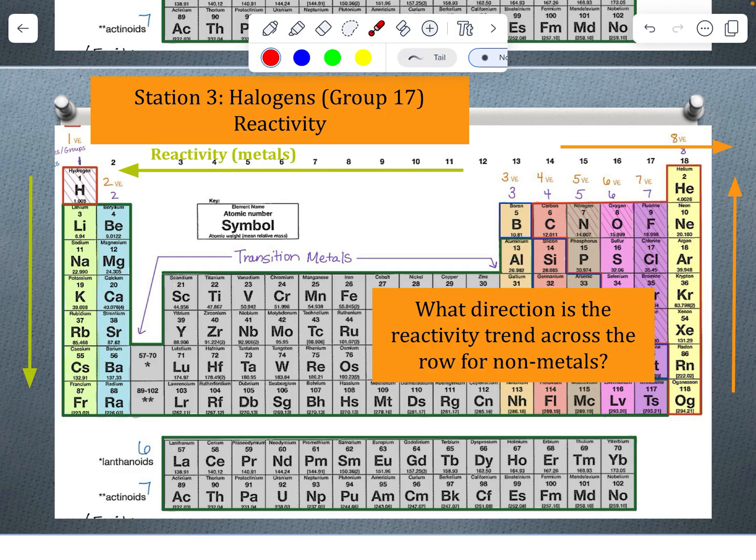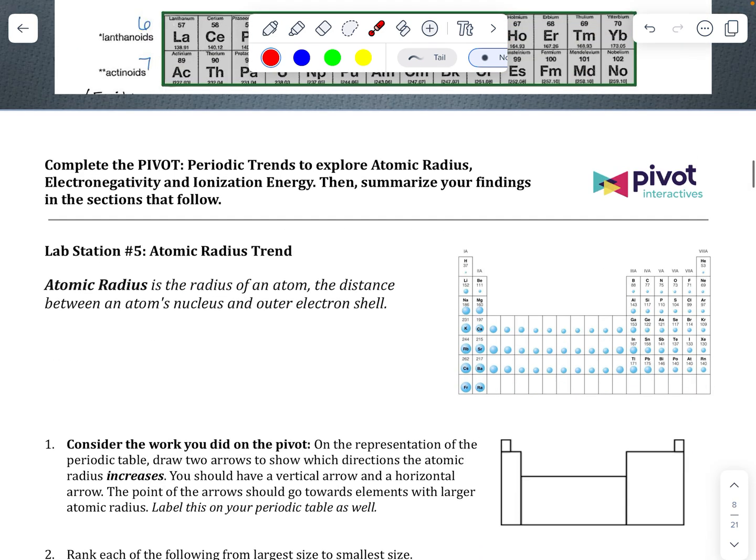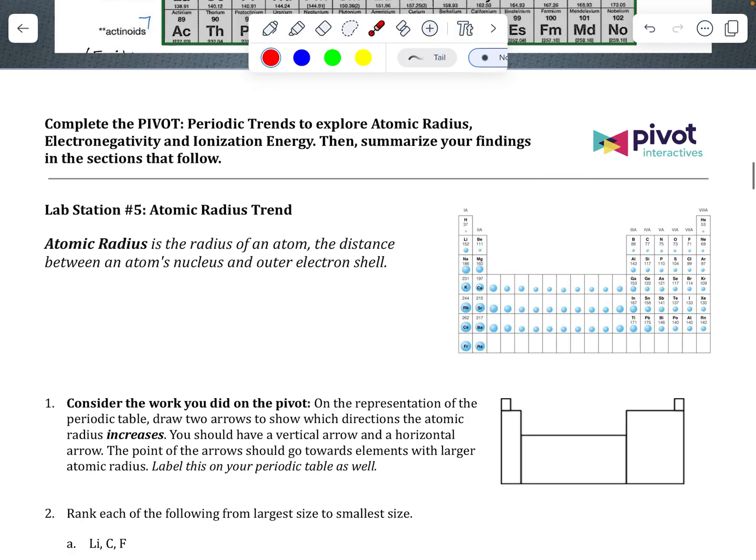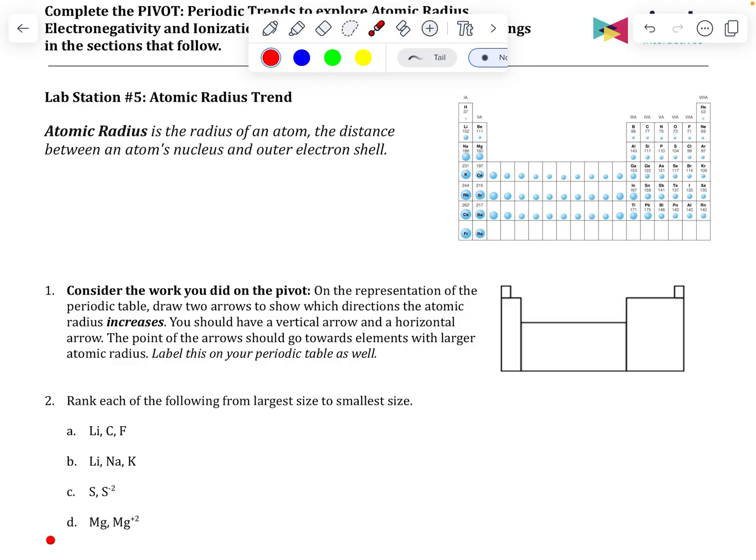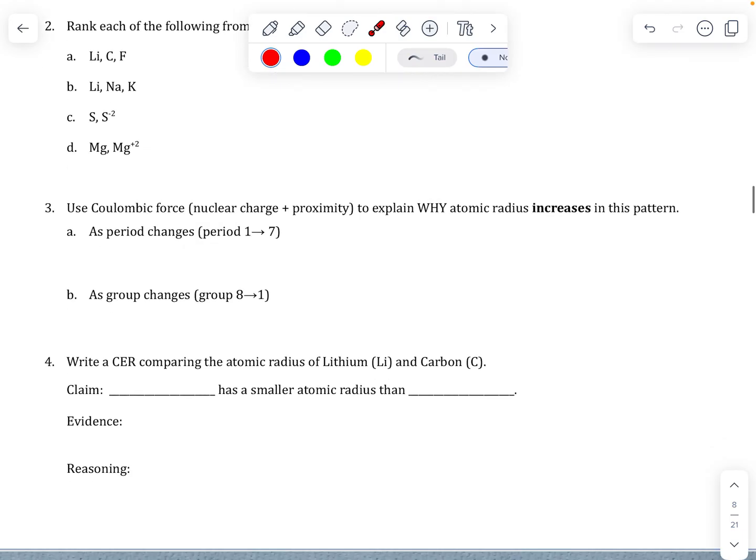Now, those were the trends from stations 1 through 4. We're going to discuss the trends that you saw in the pivot. If you haven't yet done the pivot, please make sure and do that, because we're going to go through and summarize these. I'm not going to do a super in-depth look at them, but we will talk about these rankings so that if you did those on your own, you can check. And then going through these.